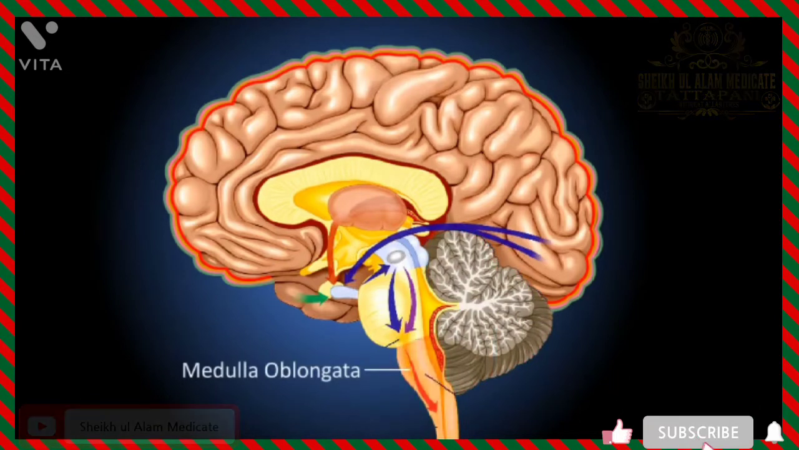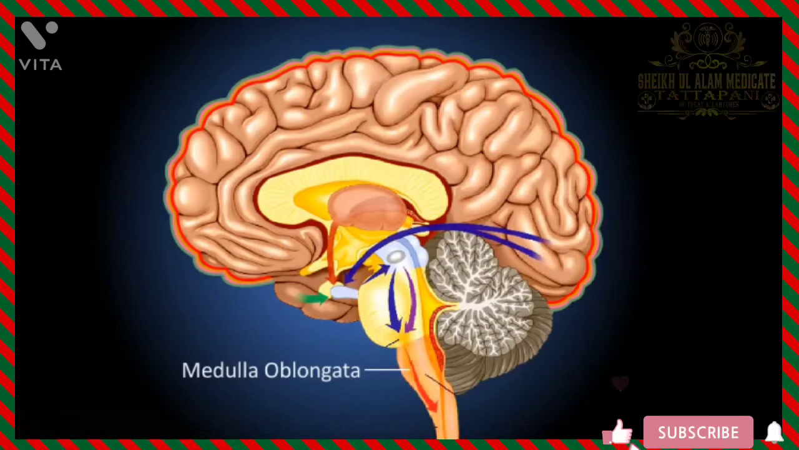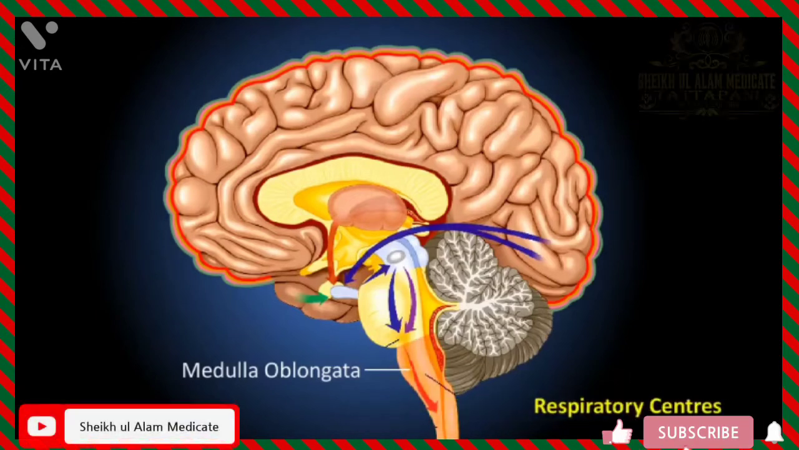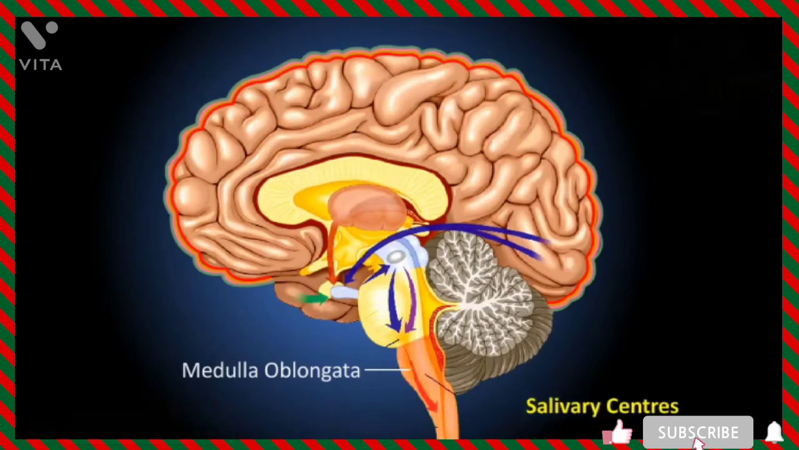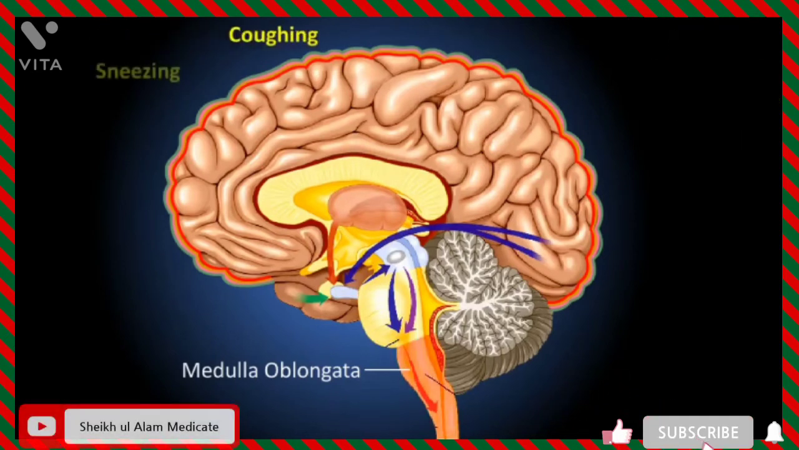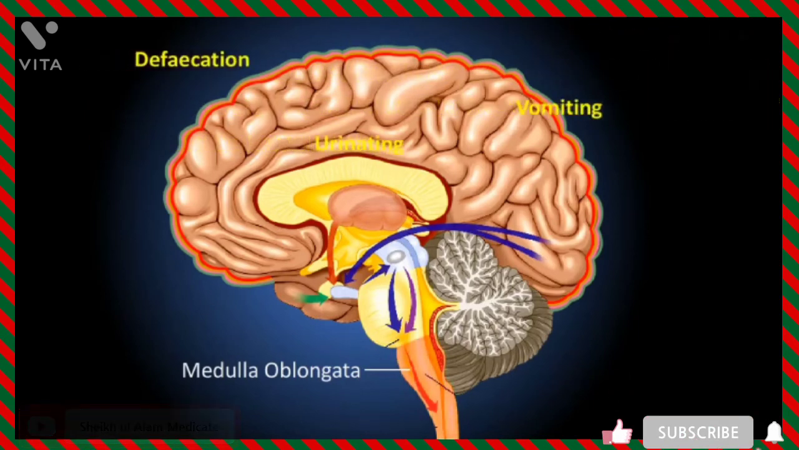Medulla oblongata is the posterior most part of the brain. It controls involuntary functions of the body through centers like cardiac centers, respiratory centers, vasomotor centers, salivary centers, etc. It also controls coughing, sneezing, vomiting, urinating, defecation,